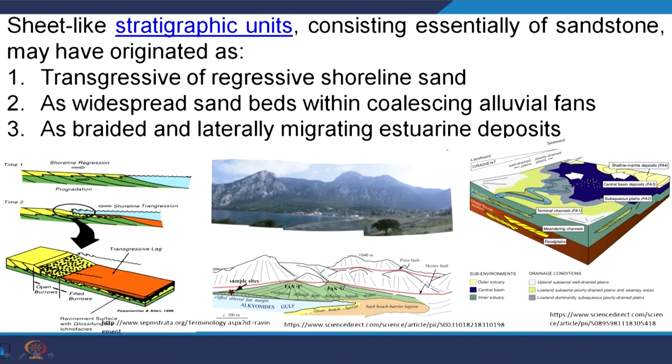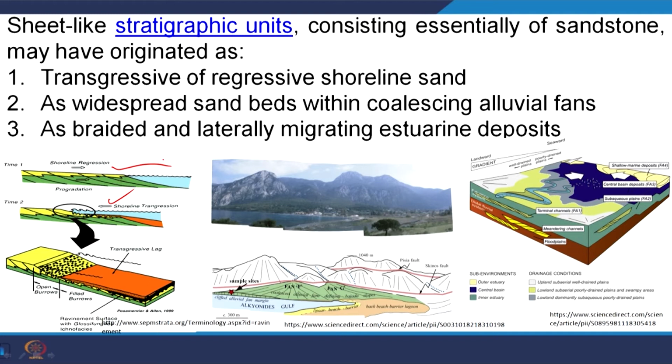A sheet-like stratigraphic unit consisting essentially of sandstone may originate as transgressive or regressive shoreline sand. For example, here shoreline regression, shoreline transgression. What is transgression and regression? The coastal encroachment of the sea is transgression and the retreat of the sea is called regression. Sea level rise and fall are different things from transgression and regression. In a particular case sea level may rise, but there may be regression, that depends upon sediment supply and coastal upliftment and subsidence.